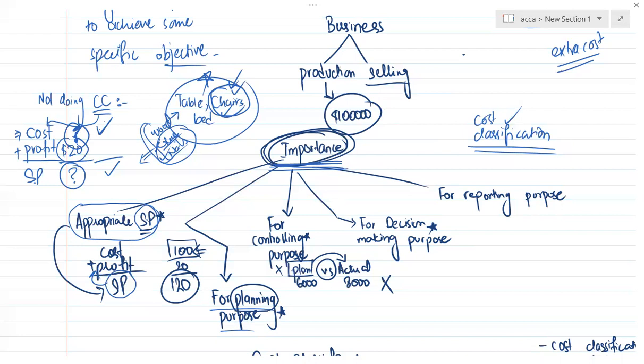Because for planning purposes, you should be pretty sure how much amount to give to a certain department so that they can run their department. If I am not doing cost classification, I can't plan properly. For example, I gave 800,000 to the production department and 200,000 to the sales department.